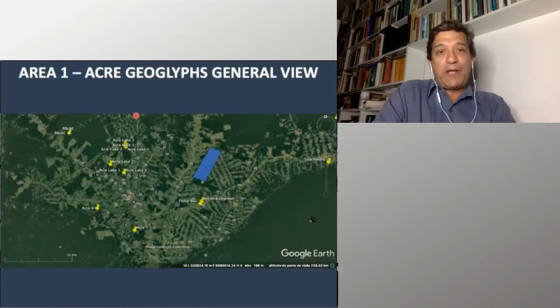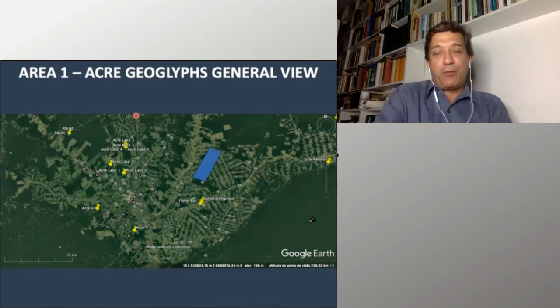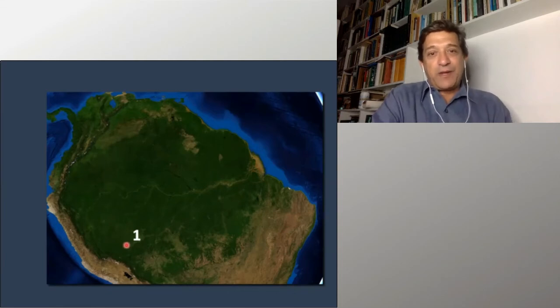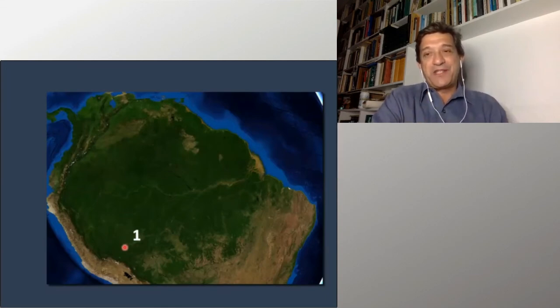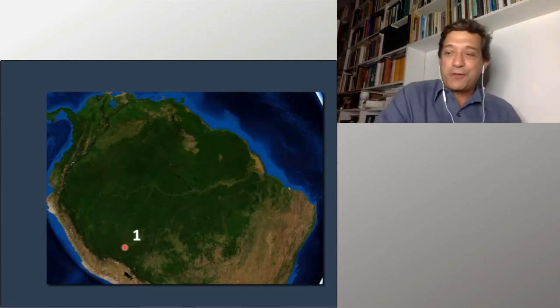And I'd like to talk about two areas here where I've been working that have a very strong potential for application for Earth Archive. I'm going to go back to the previous slide. This one here is area number one, which is located in Acre State in Brazil, not far from the border with Bolivia and Peru. I'm going to show some images that my friend Jean has already shown in his presentation. Not the same images, but the same kinds of archaeological sites.